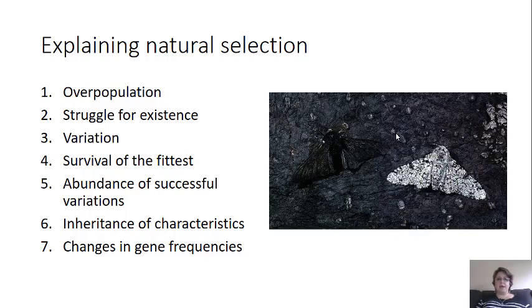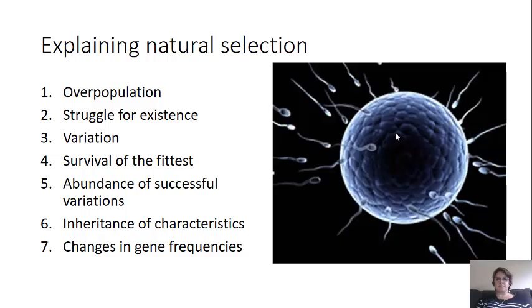All right, so we have, again, an abundance of successful variations. So if you're surviving, then it's probably because of your genes. So this goes hand in hand with survival of the fittest, but it's why they are surviving, because of those genes, those successful adaptations and variations. The sixth point here is inheritance of characteristics. So individuals that reproduce will pass those characteristics on to their offspring. So if they are good characteristics, then they will pass those good characteristics on.